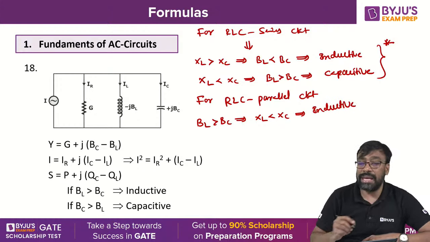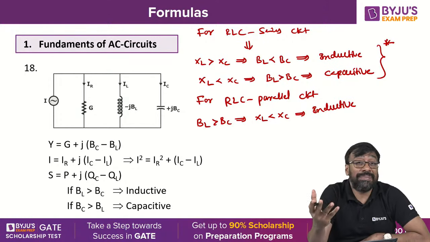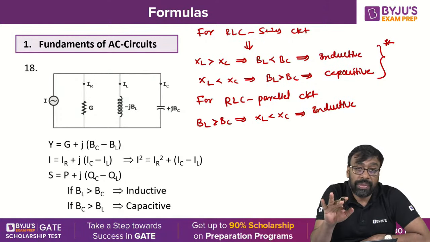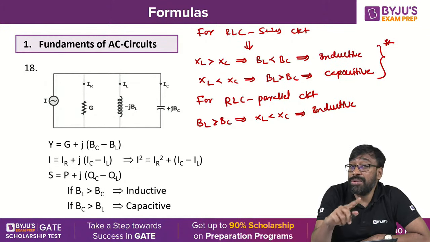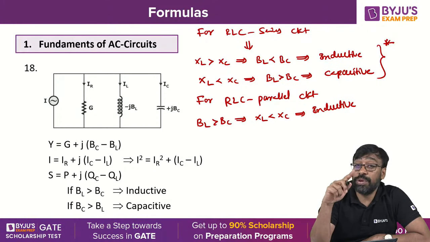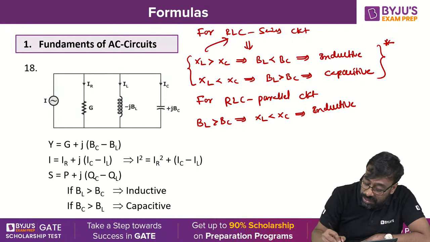Because we don't know in the exam whether he will provide the reactance values or the susceptance values, one thing is clear: if it is a series circuit, we proceed with the reactances. If it is a parallel circuit, we proceed with the susceptances. Look at this, I started with reactances for the series circuit, and for the parallel circuit I am proceeding with susceptances.